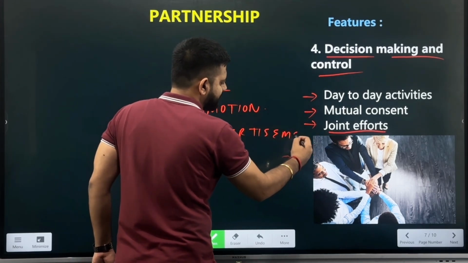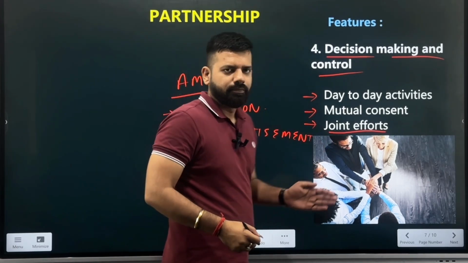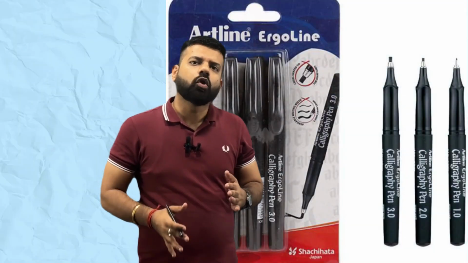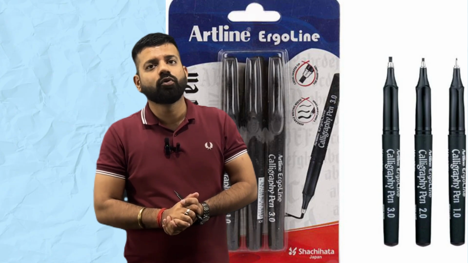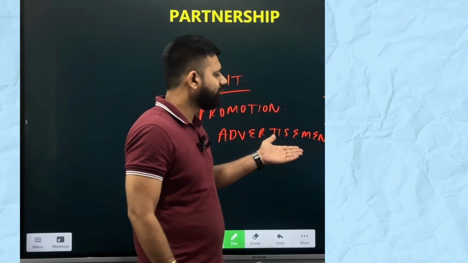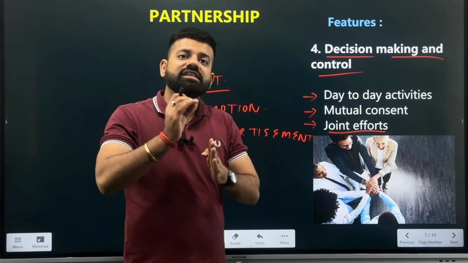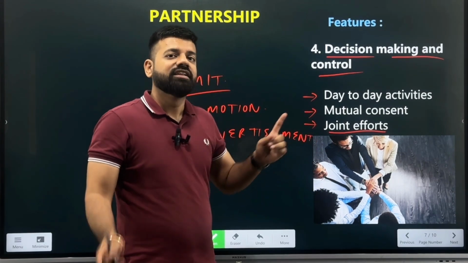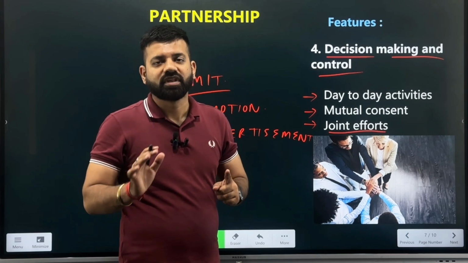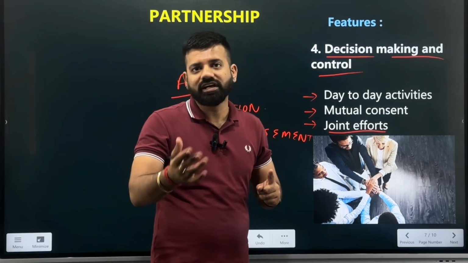Advertisement, that is, he told B and C that because we are launching the new calligraphy pen, the customers should be aware of the product that we are making. So he thought of advertising on billboards and also advertisements on the World Cup, which is about to take place between India and Pakistan. The decision he is taking should be agreed on by the other partners also, that is B and C, then only this decision will be taken. And also the day-to-day activities they are thinking of.